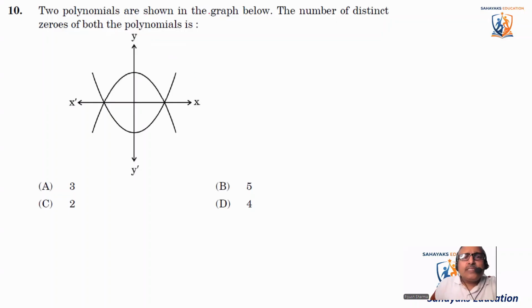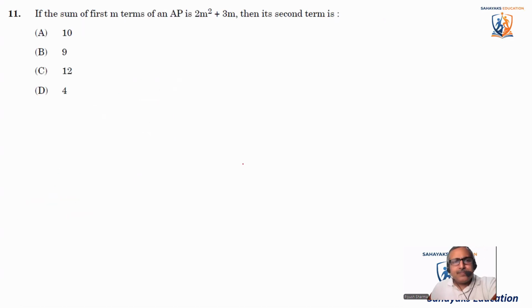Two polynomials are shown in the graph. The number of distinct zeros of both the polynomials is... See, for both the polynomials, this is one zero and this is the second zero. So there are two zeros for both. They are distinct. This is the right answer.